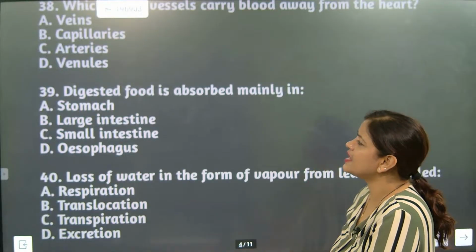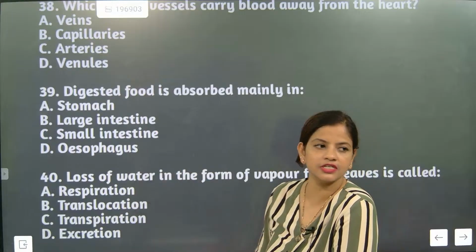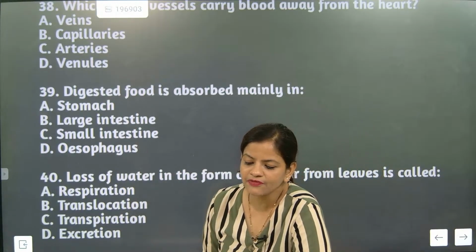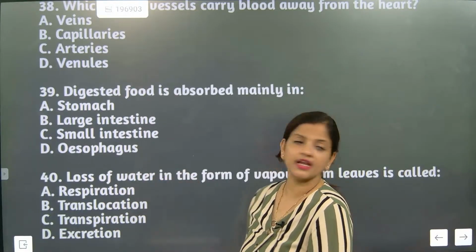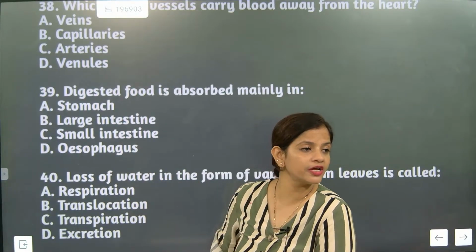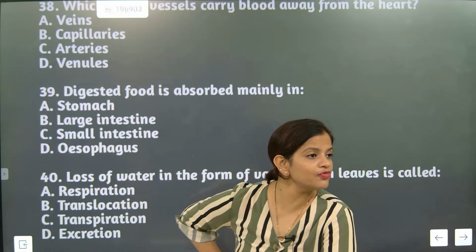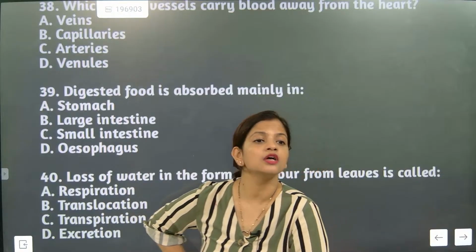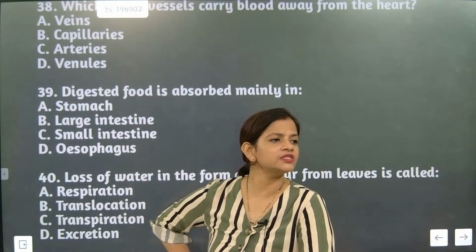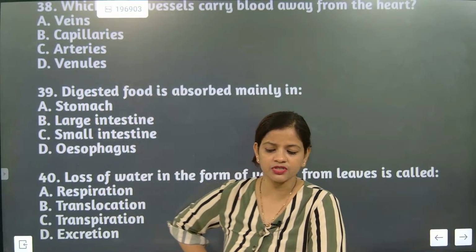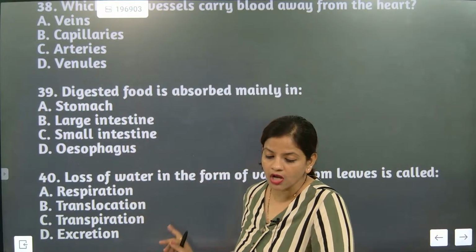Digested food is absorbed mainly in the large intestine? No, not in the large intestine. Digested food is absorbed mainly in the small intestine. The large intestine only absorbs excess water. But most of the food is absorbed in the small intestine. Understood? Because the small intestine is divided into three parts: duodenum, jejunum and ileum. So the correct answer here is small intestine.